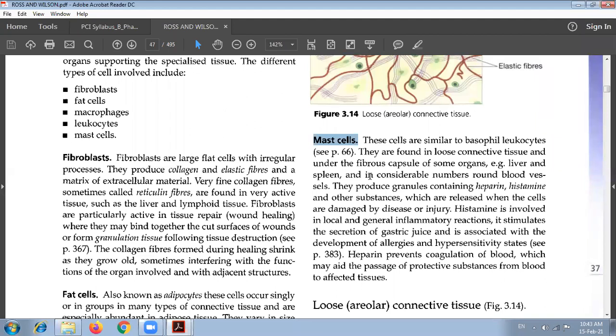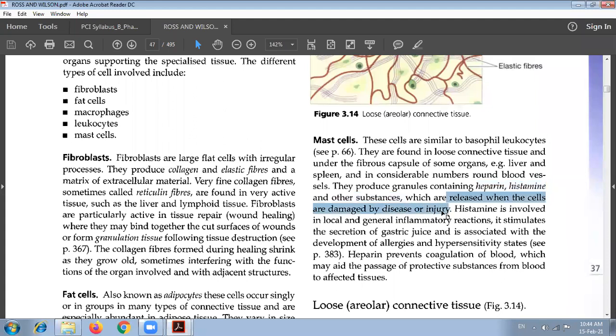Mast cells are found in the loose connective tissue under the fibrous capsule of some organs, for example liver and spleen, in considerable numbers. They produce granules containing heparin, histamine and other substances which are released when the cells are damaged by a disease or injury.